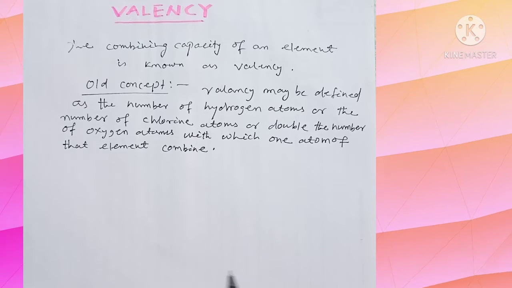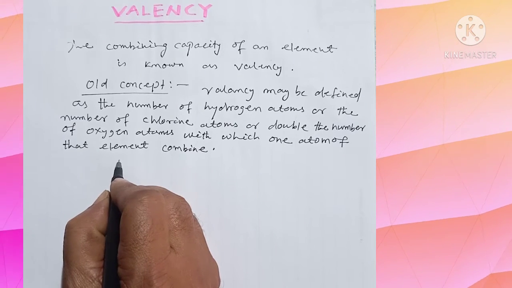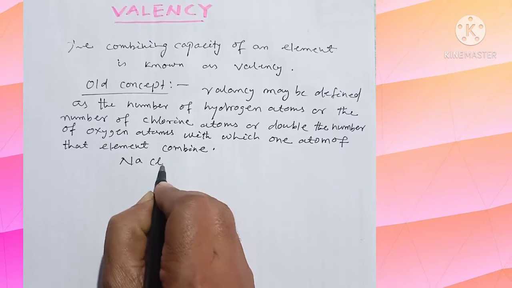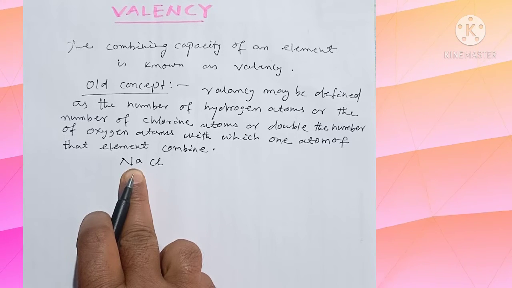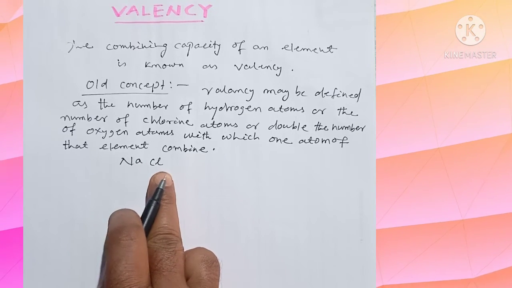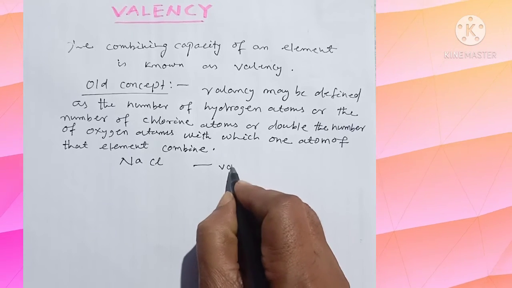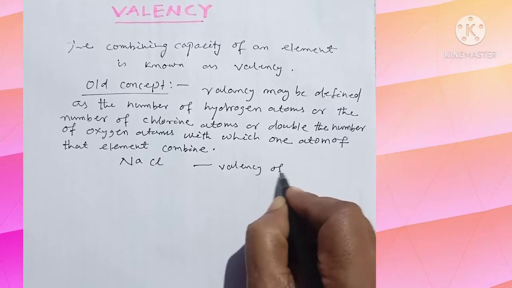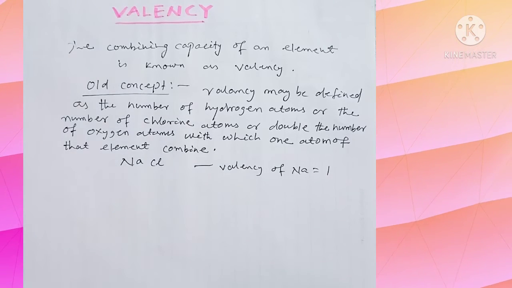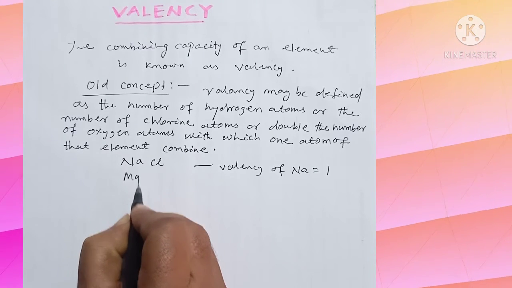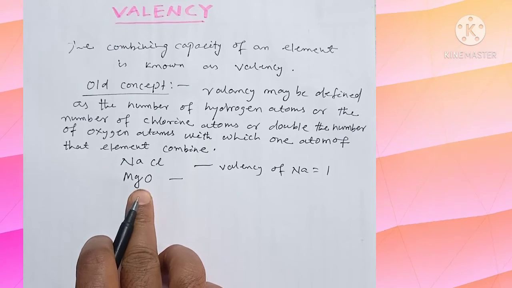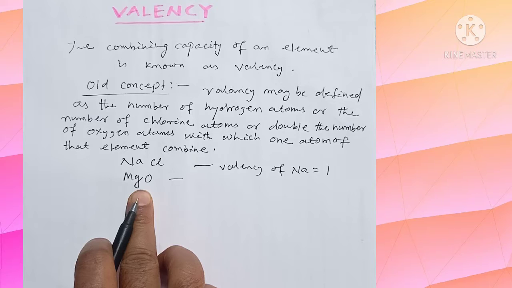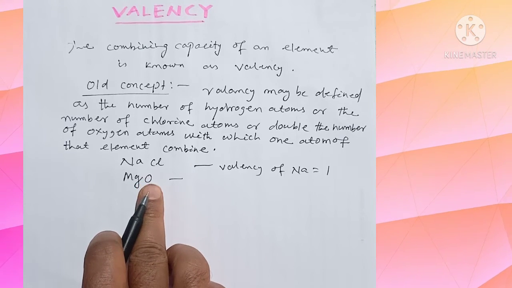For example, in case of NaCl, one atom of sodium has combined with one atom of Cl. So the valency of Na is equal to 1. Similarly, in case of MgO, one atom of magnesium has combined with one atom of oxygen.